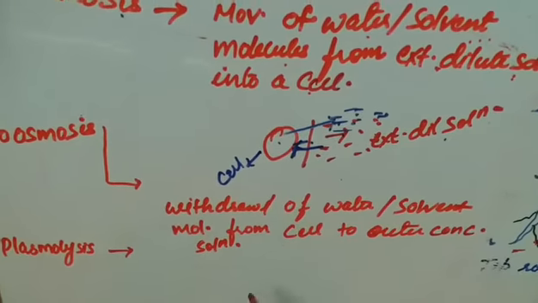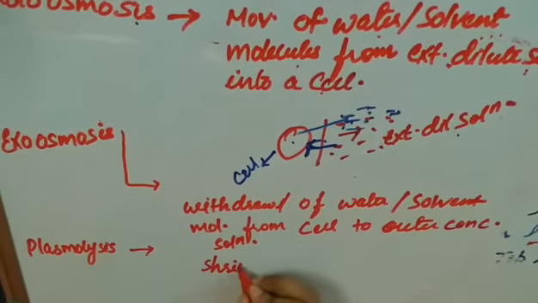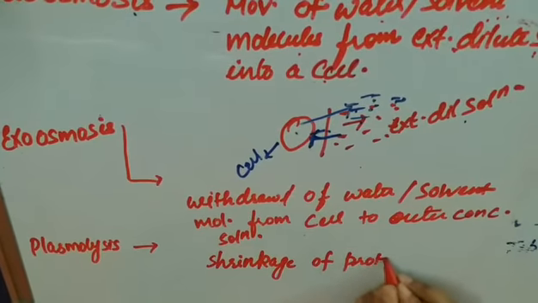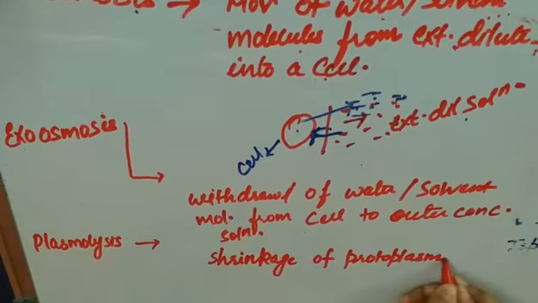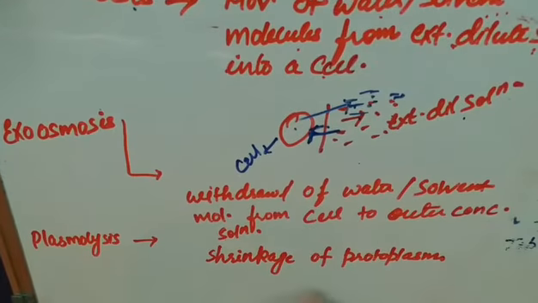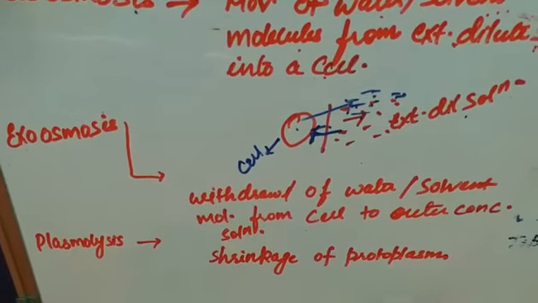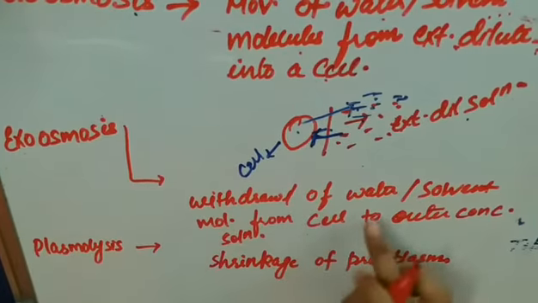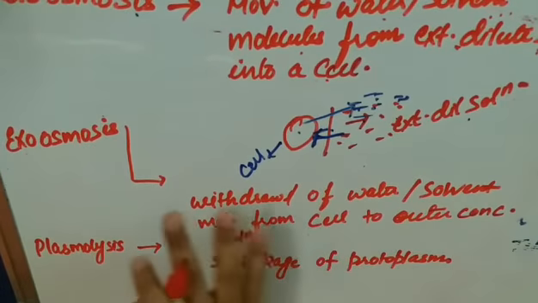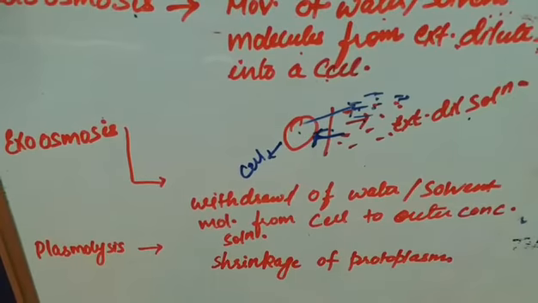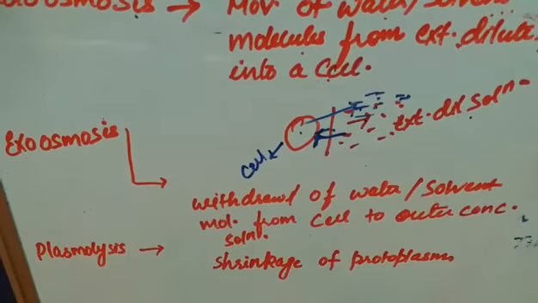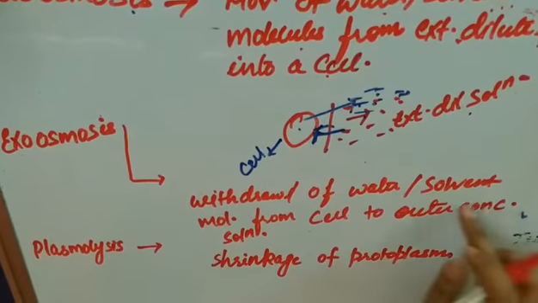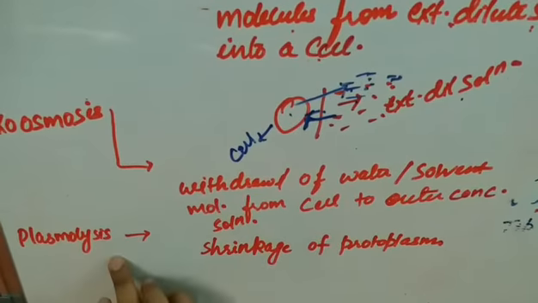So when this condition happens, there is a shrinkage of protoplasm. That is, when there is a shrinkage of protoplasm of a cell due to loss of water by exoosmosis. In exoosmosis, there is a loss of water because there is a withdrawal of the water or the solvent molecule from the cell. The water is coming out of the cell. So the shrinkage of protoplasm of the cell due to exoosmosis, when it is placed in an outer concentrated solution, is known as plasmolysis.